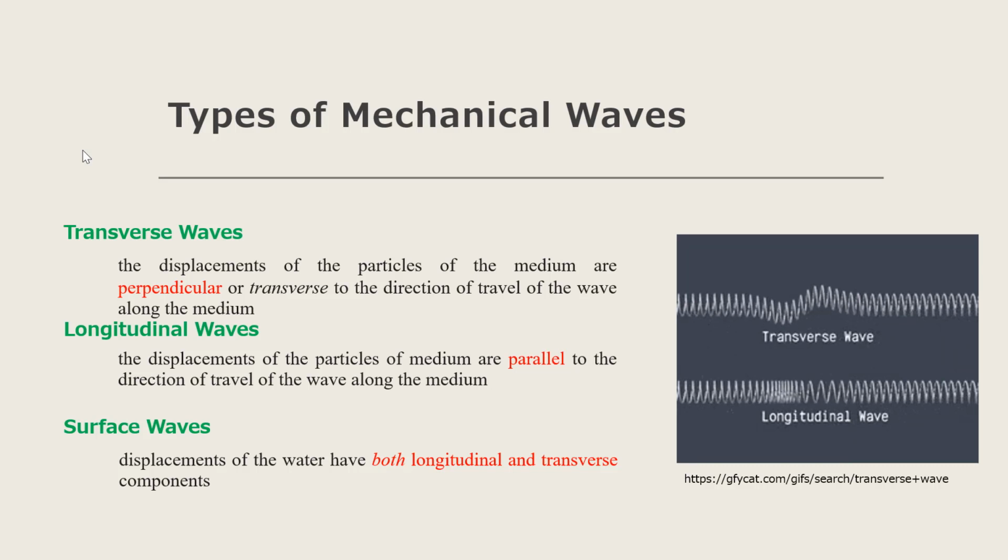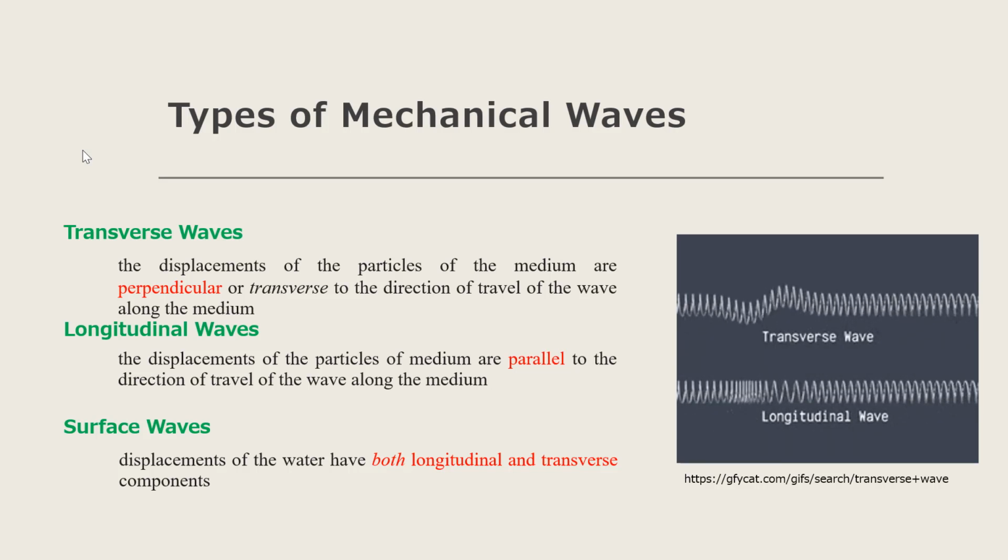Transverse waves are waves wherein the displacements of the particles of the medium are perpendicular or transverse to the direction of travel of the wave along the medium. Whereas in longitudinal waves, the displacements of the particles of the medium are parallel to the direction of travel of the wave along the medium.